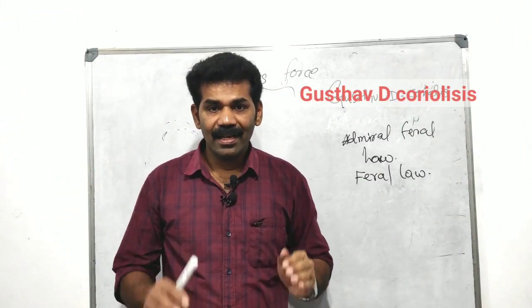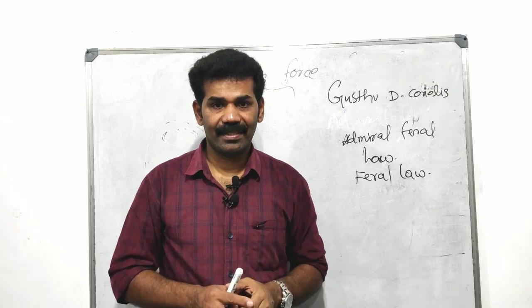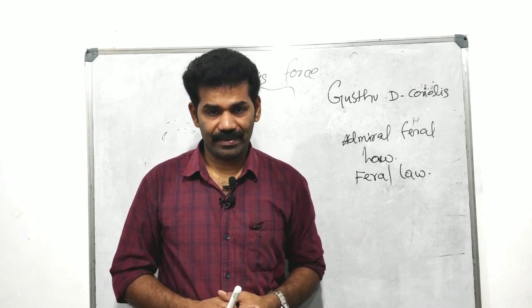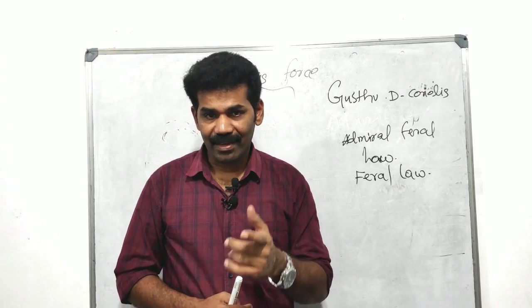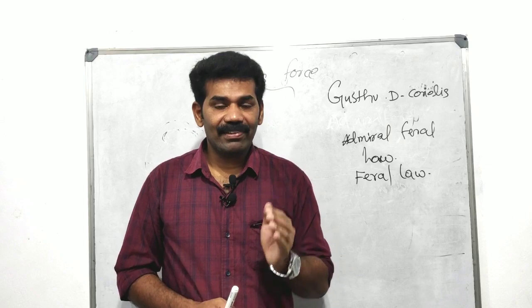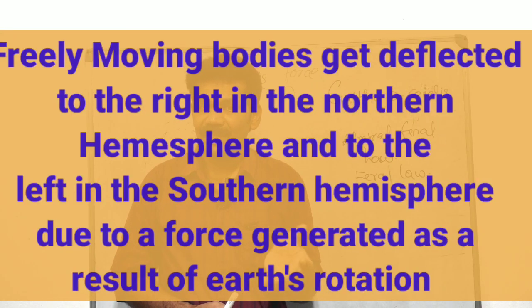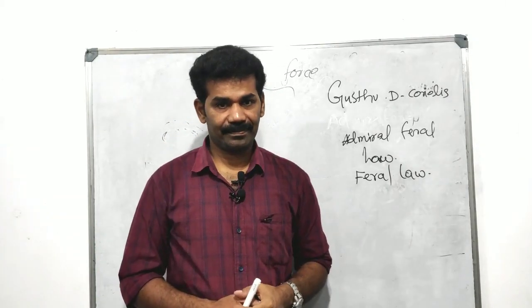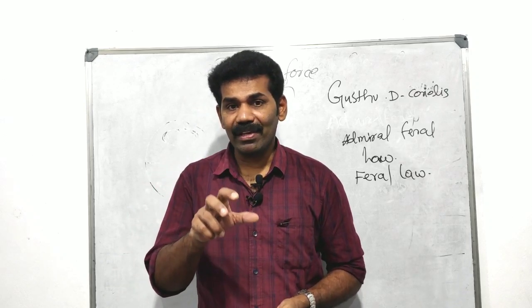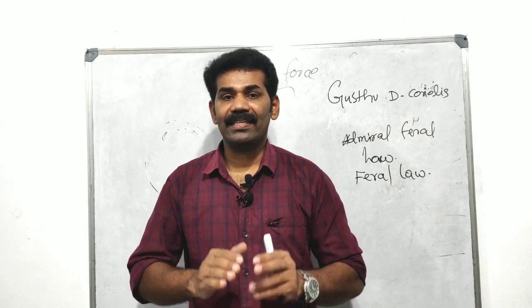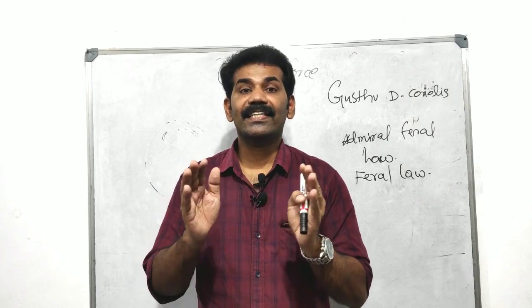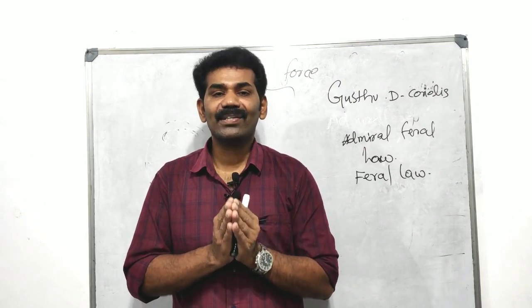What is the Coriolis force? A freely moving body on the earth gets deflected to the right in the northern hemisphere, and also gets deflected to the left in the southern hemisphere, due to the force generated as a result of the earth's rotation. So it is known as the Coriolis force.